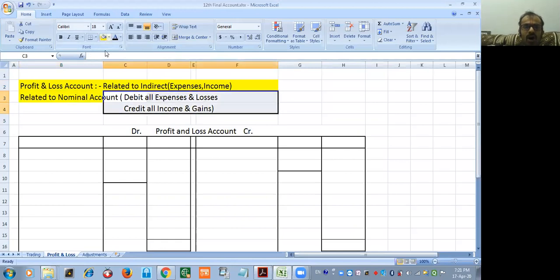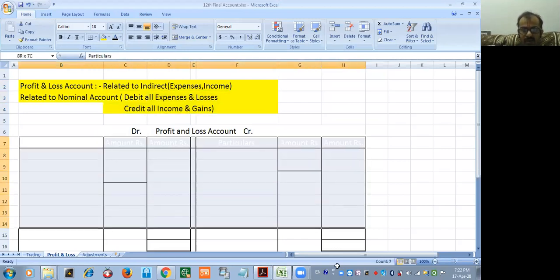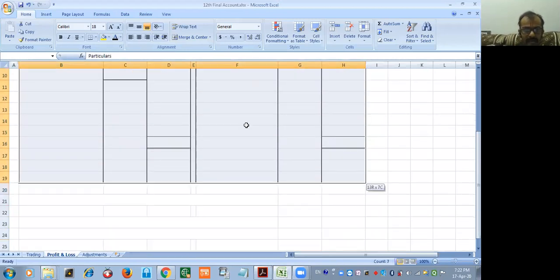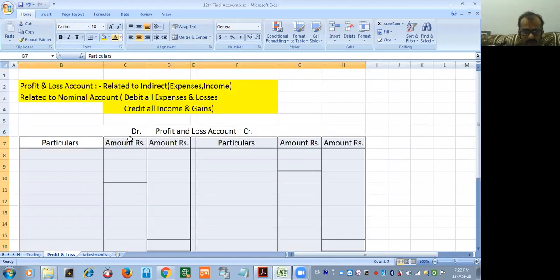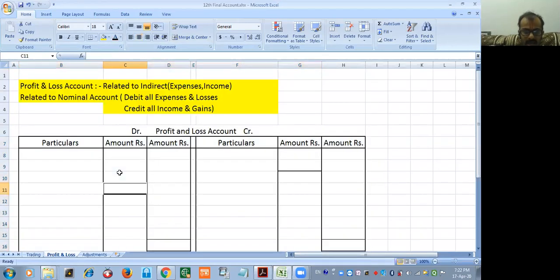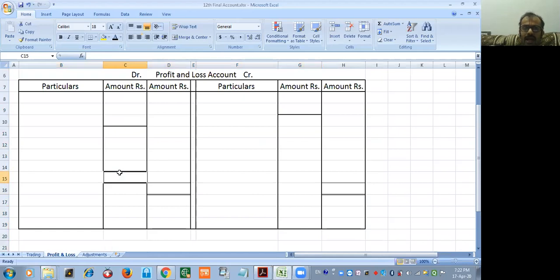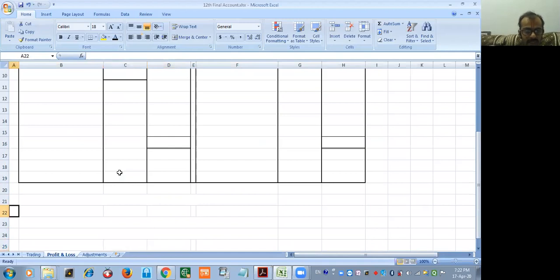That's why all expenses and losses which are indirect in nature should be debited, whereas all indirect income should be credited. In this way, we prepare the profit and loss account. In the inner column, all addition and subtraction is done, and in the outer column the actual amount is considered. In totaling, we consider the outer column value and not the inner column value.